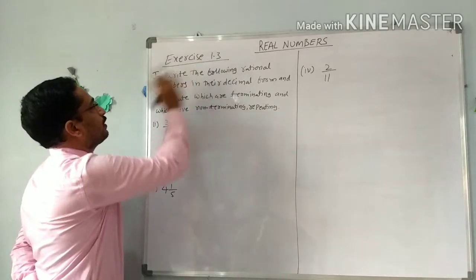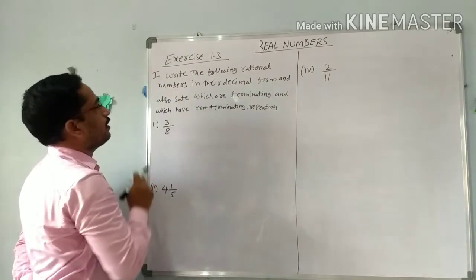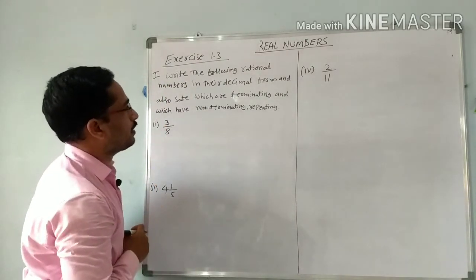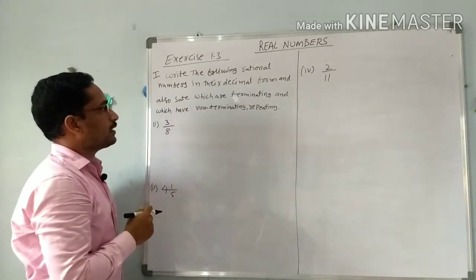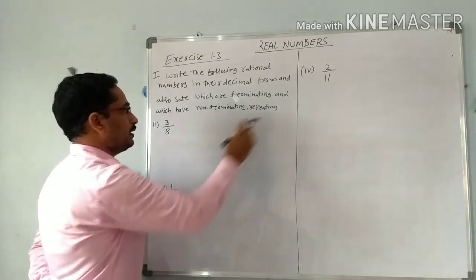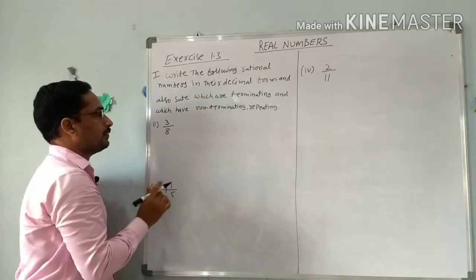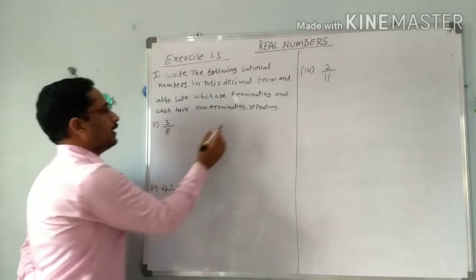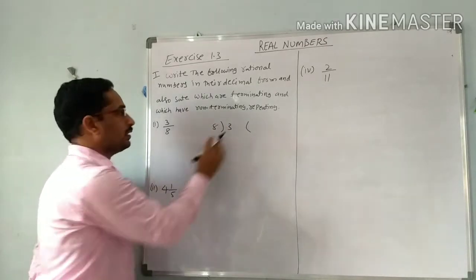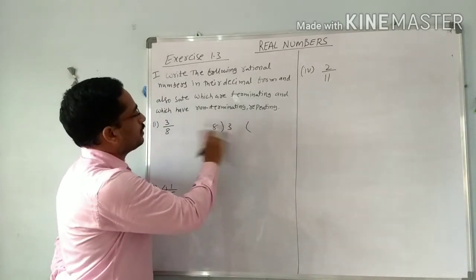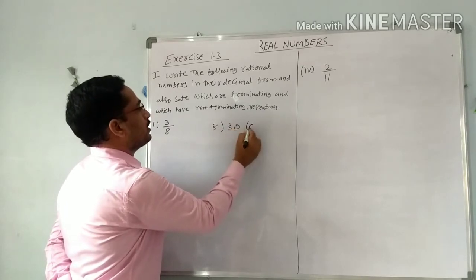Now Exercise 1.3: write the following rational numbers in their decimal forms, and also state which are terminating and which have non-terminating repeating decimals. See, 3 by 8 is given. We have to divide 3 by 8. See, 8 into 3 is not possible, so we put 0 and a decimal point.